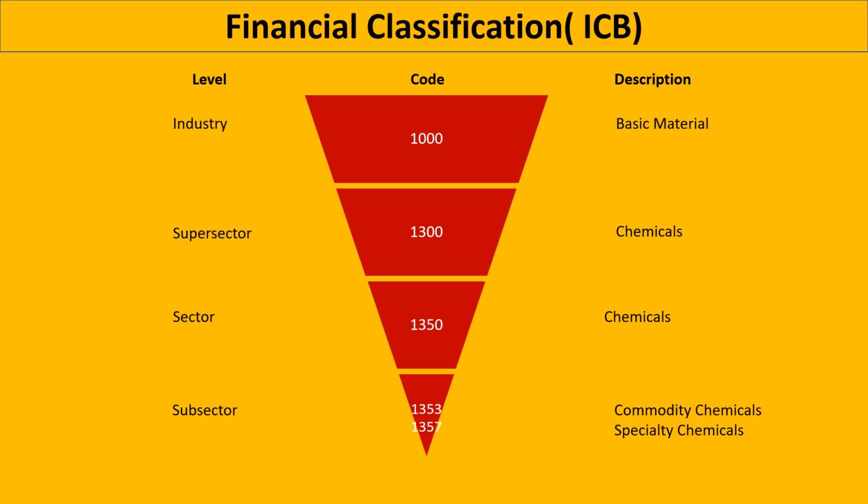In general, the ICB divides the economy into industries, then supersectors, sectors, and finally subsectors. Some examples of industry classifications are oil and gas, basic materials, consumer goods, healthcare, and financials. In this example, you see a breakdown of how commodity and specialty chemicals are classified. The industry is basic material. The supersector is chemicals. The sector is also chemicals, and the subsector is commodity and specialty chemicals.